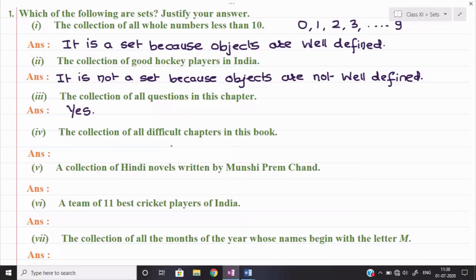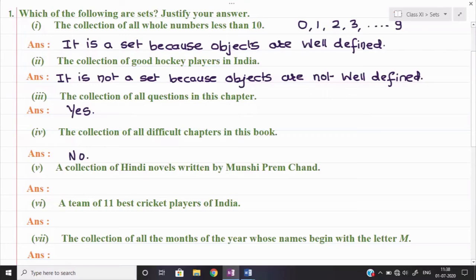One person can say chapter number 1 is difficult, another person can say chapter number 5 is difficult. So here the difficult chapters will vary from person to person, so we can say that no, it is not a set. Please write down the answer in the similar way as I have written in part number 1 and part number 2.